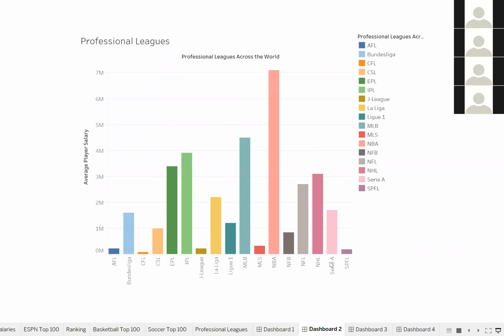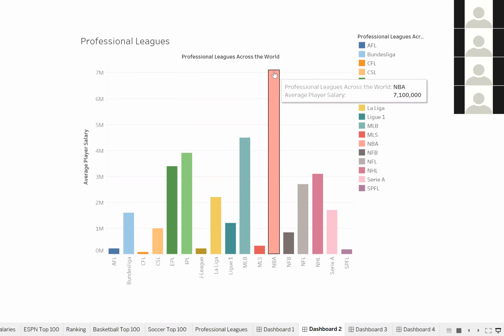we saw that and we wanted to then analyze what are the average salaries across the world. And so here on this dashboard, you'll see 17 leagues. As you can see, the NBA is at the peak with an average player salary of 7 million.